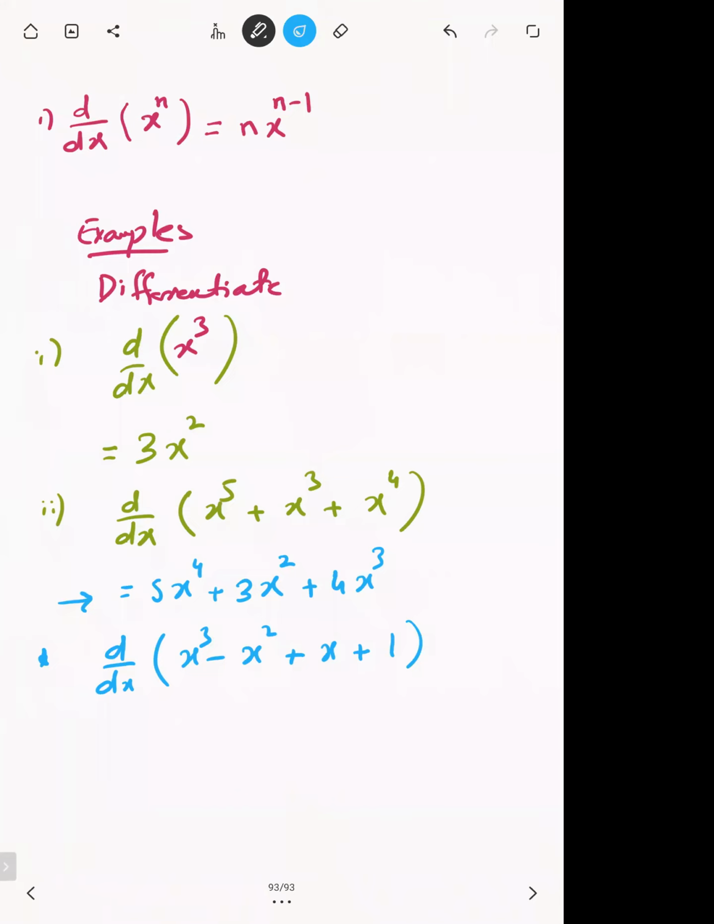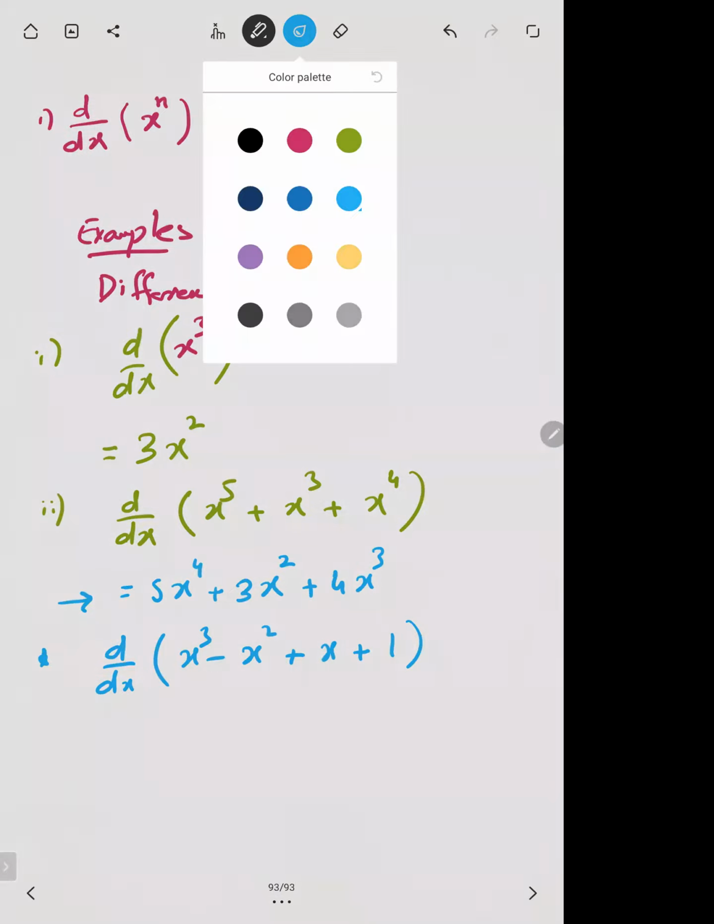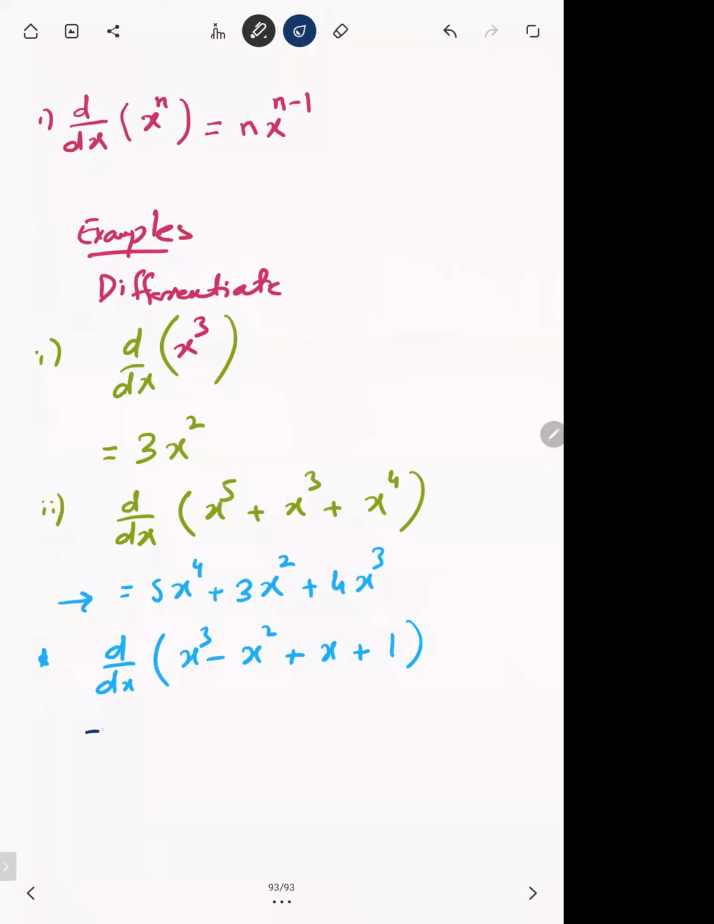Okay, if you want to differentiate x cube minus x squared plus x plus 1, so let's differentiate all of them one by one. So here the differentiation of x cube is 3x squared minus the differentiation of x squared: 2 will become the coefficient, and if you subtract 1 from the power, it will become 2x power 1. Simply, the differentiation of x squared is 2x.